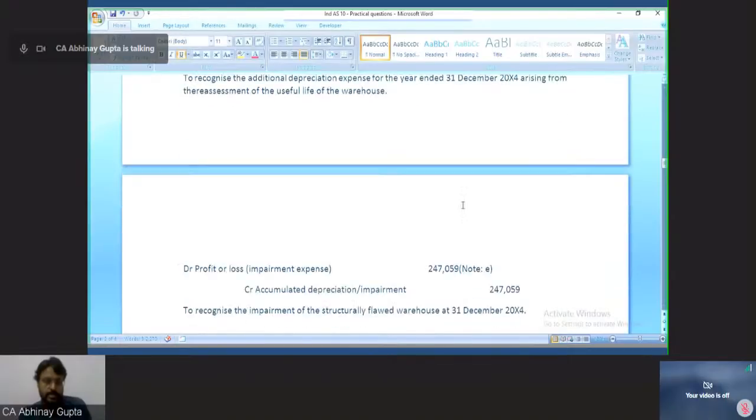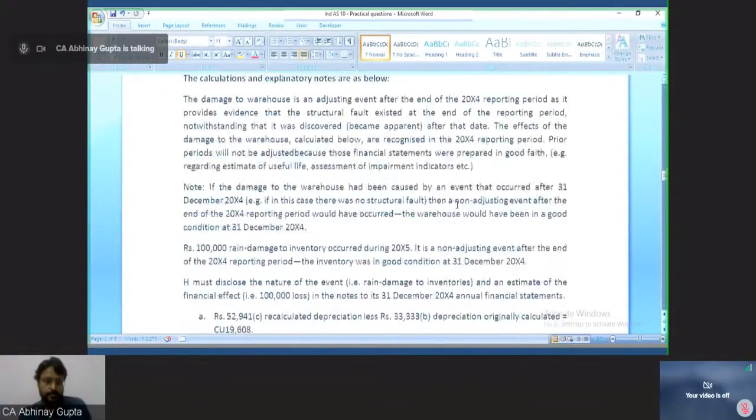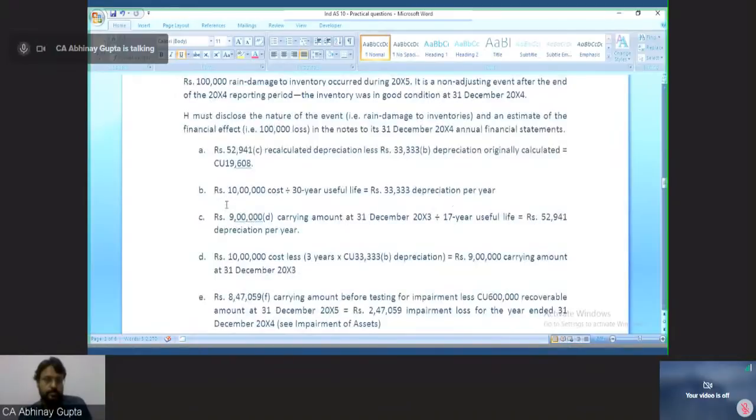Let's see in the notes. The cost of the warehouse was rupees 10 lakh and original life was 30 years useful life. So 33,333 was the depreciation we were charging on this warehouse in our books of accounts basis the original estimate. Now carrying amount as at the end of 31st December 2003 is 9 lakh.